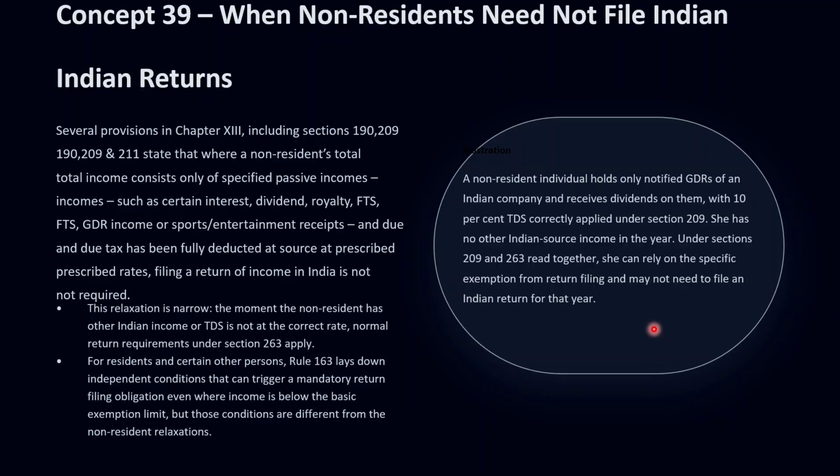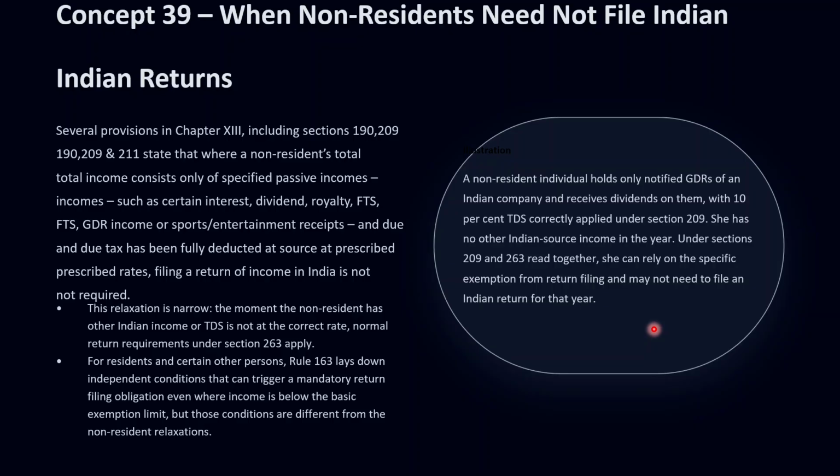So a classic example is a non-resident who only receives dividends from notified GDRs with 10% TDS deduction under Section 209. Such a person can generally rely on the specific return filing exemptions for that particular year. And guys, these return filing exemptions we have already seen in a few slides which we discussed earlier in this session as well.